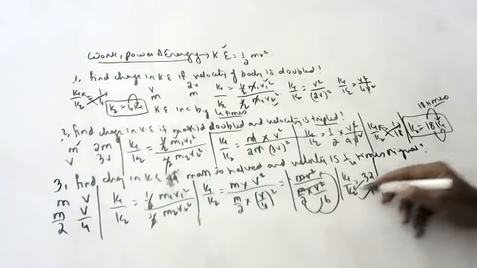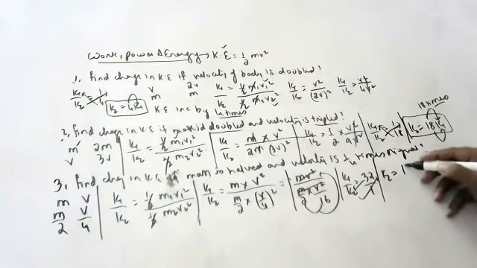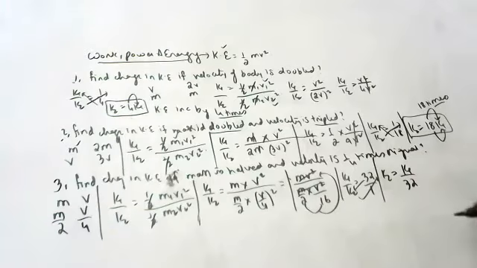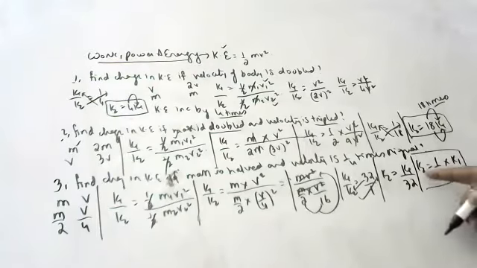K2 goes up, 32 comes down. So k2 is equal to k1 by 32. What does it mean? K2 is equal to 1 by 32 into k1. So how do you tell the statement? Kinetic energy is becoming 1 by 32 times the original.